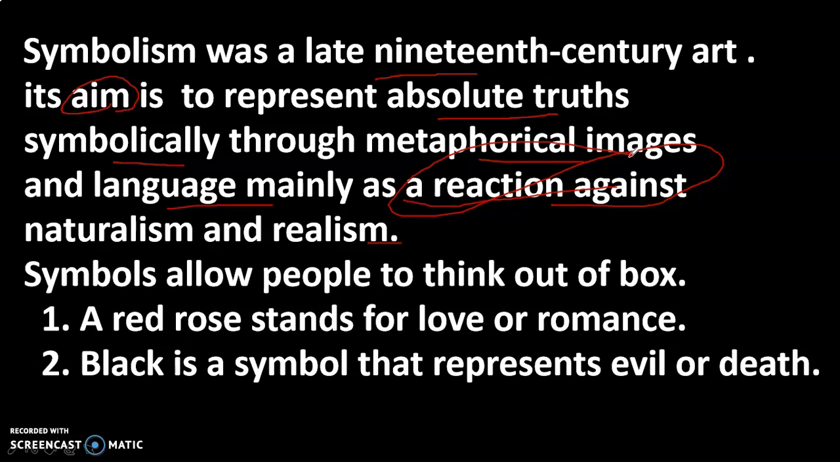We have these examples: a red rose stands for love or romance, and black is a symbol that represents evil or death. Then we have the dove, which is a symbol of peace. There are many more; a broken mirror, for example, symbolizes separation. All these examples are from day-to-day life, right?